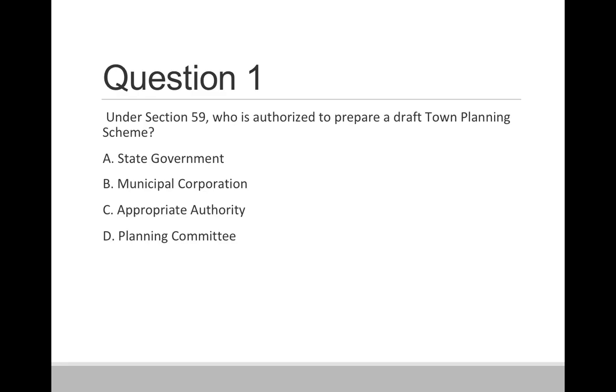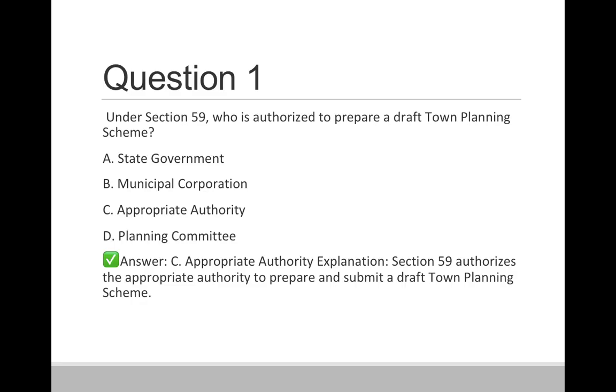Option A, state government. Option B, municipal corporation. Option C, appropriate authority. And option D, planning committee. So the correct answer is option C, appropriate authority. In section 59, it is given that the appropriate authority is authorized to prepare and submit the draft town planning scheme.